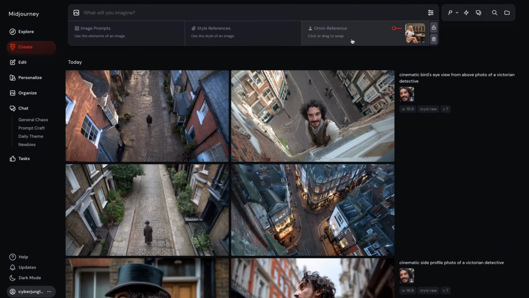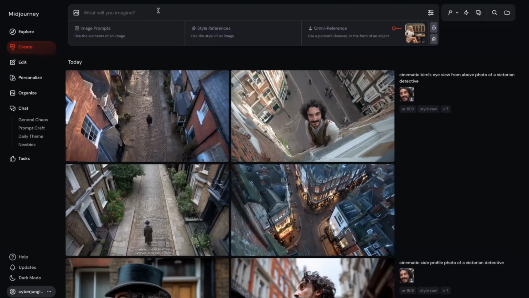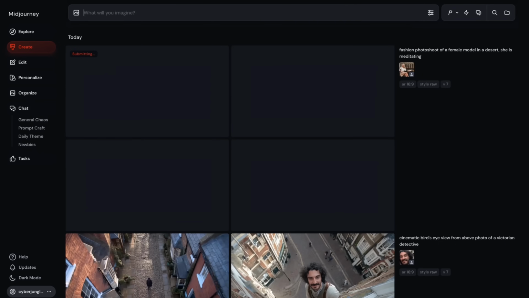I directly dragged and dropped to the Omni Reference section this particular photo of a woman sitting in a cafe. It's not a perfect close-up shot, and she has an outfit that I will try to replicate, her face and outfit all together. I'm still staying with Style Raw for now, so bear with me. I still stay with photorealism, so I'm gonna say it's a fashion photo shoot, but she's meditating. Very interesting. Okay, let's hit this with, first of all, the default 100 value.